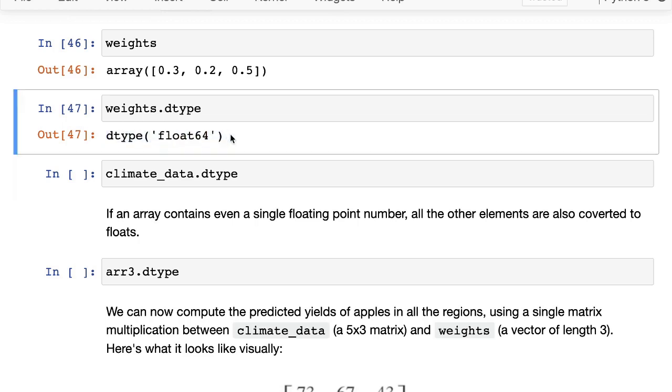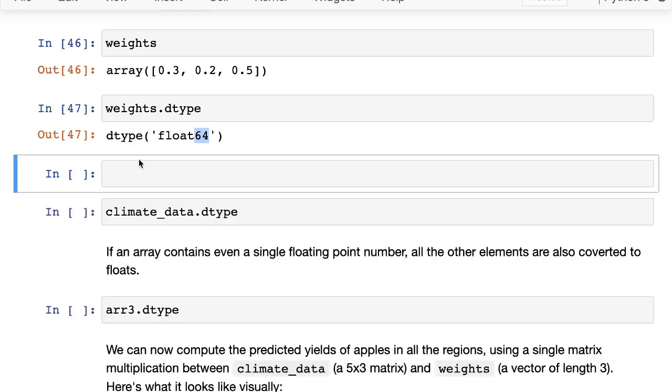This is again important: NumPy has its own data types, different from the Python primitive data types. The reason for that is Python's primitive data types support a wide range of values, but NumPy limits its data types to a certain set of values. For instance, float64 means that only 64 bits of space in memory will be used for a floating point number. And similarly, if you check, let's say, climate data,